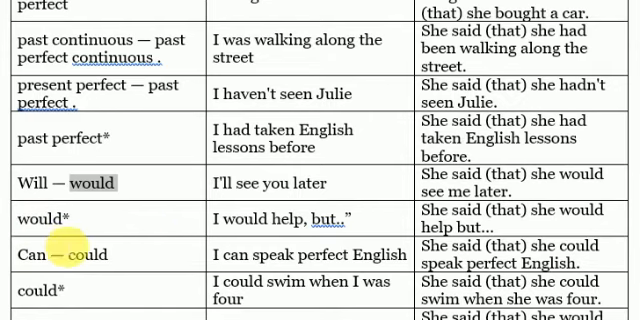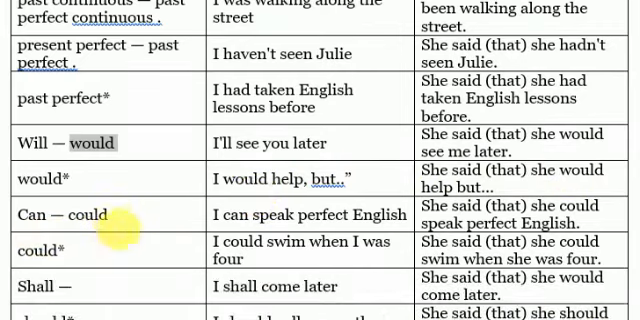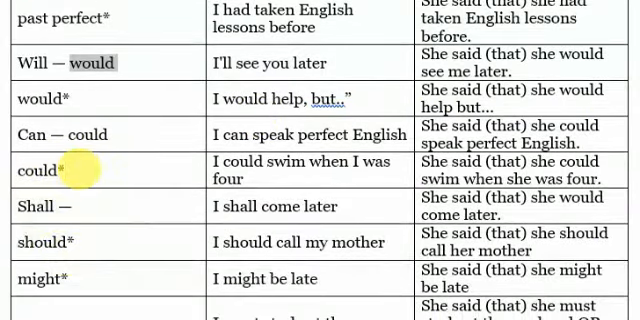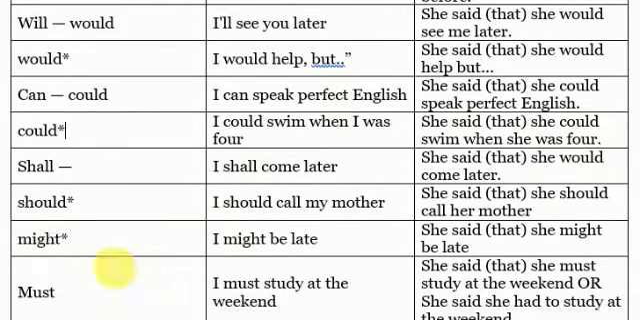Okay, can becomes could. Would in here remains the same. There is no change for would. It remains the same. I would help, but. She said that she would help, but. Can becomes could. Could also in here remains the same. We cannot change it. I could swim when I was 4. She said that she could swim when she was 4, and so on and so forth. All right. So it's the same for the others.